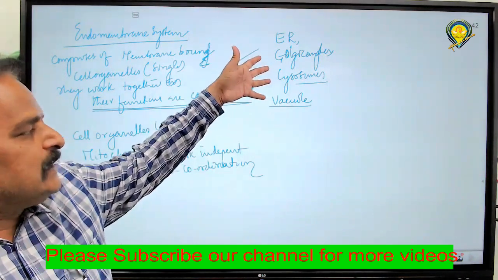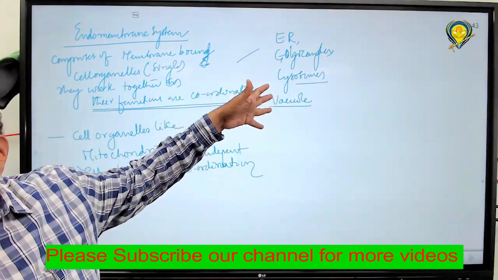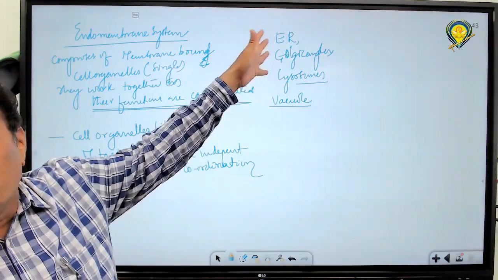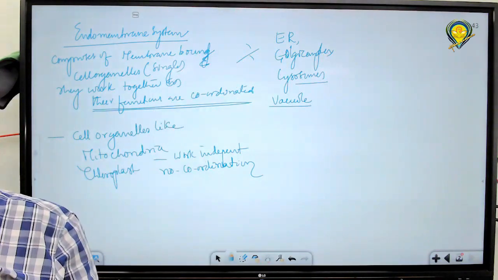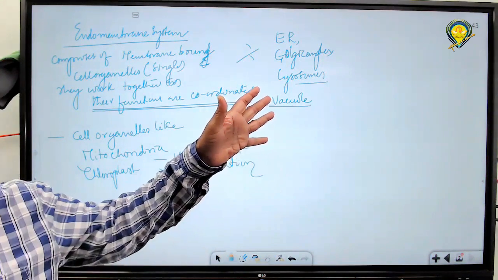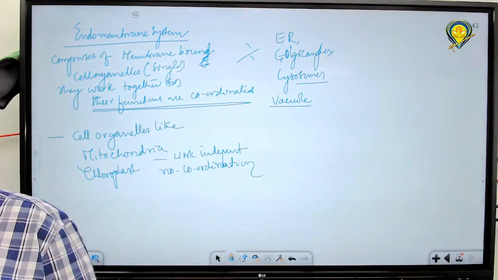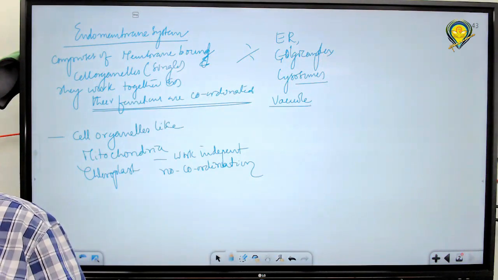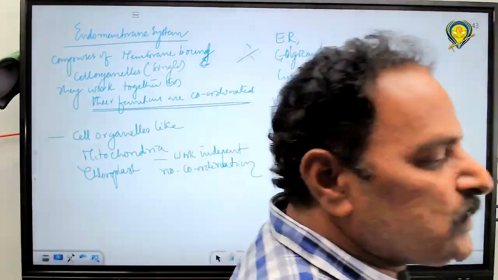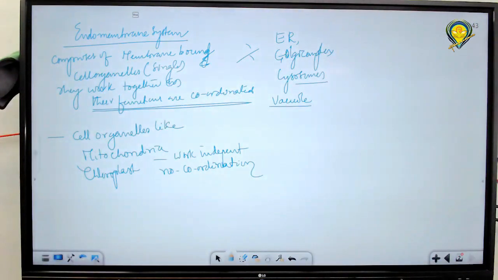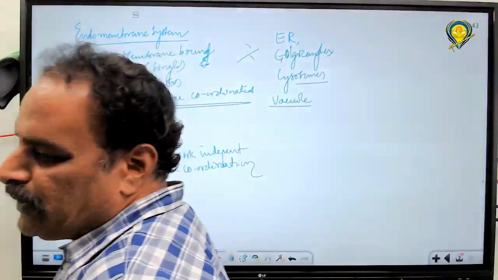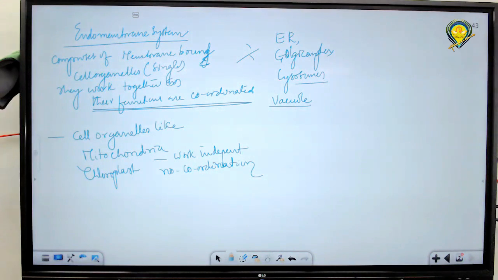The functions of these cell organelles and a membrane bound space, all four, have some link in their functions. Hence, they are called an endomembrane system. The functions of those cell organelles which have coordination, such a system is called an endomembrane system.